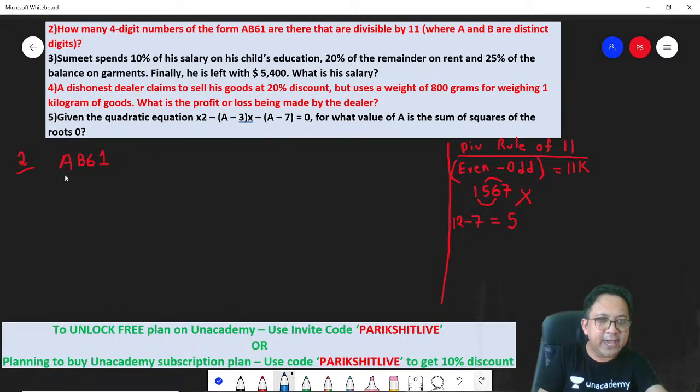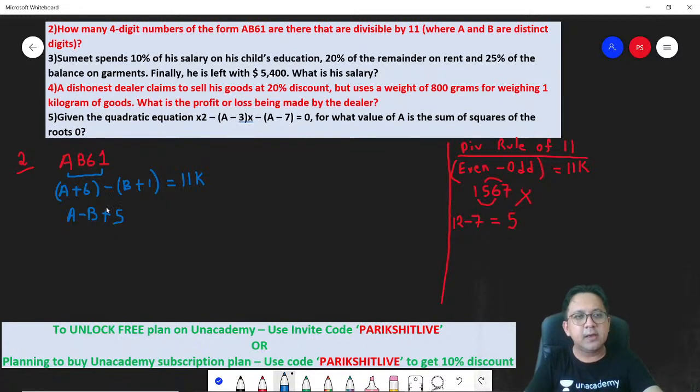The question is AB61 is divisible by 11. If that is the case, you add alternate digits. So can I say A plus 6, minus B plus 1, should be a multiple of 11. Correct? So can I say A minus B plus 5 should be a multiple of 11. Are we clear? Plus 6 minus 1 is 5, should be a multiple of 11.